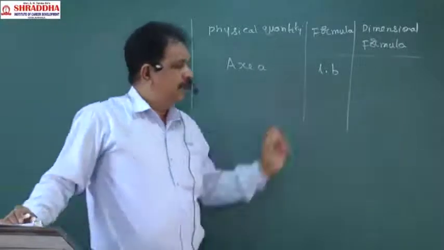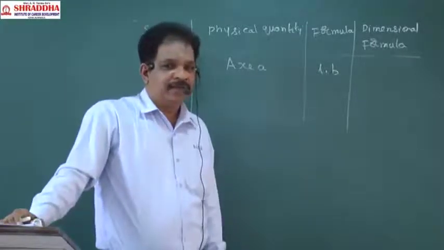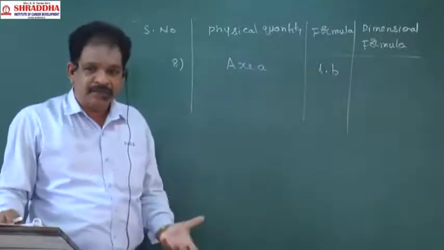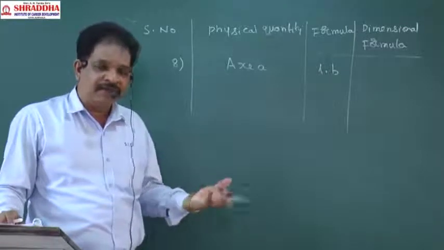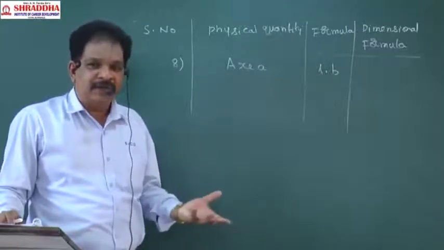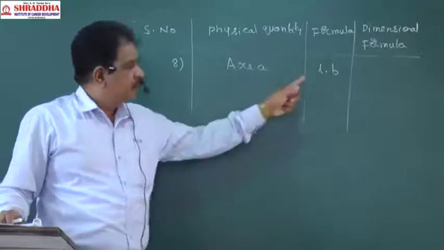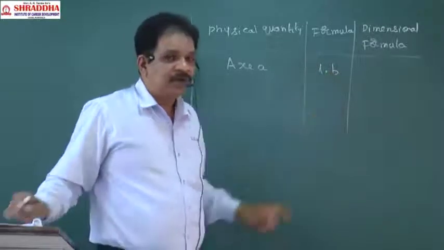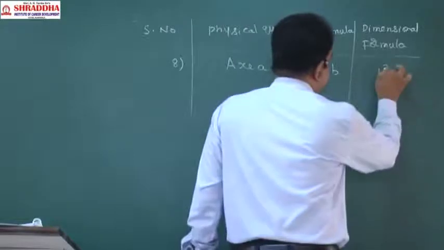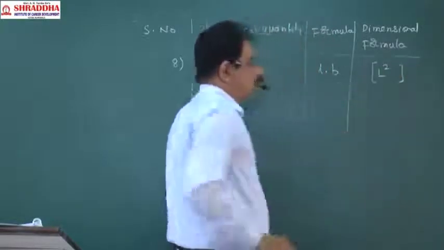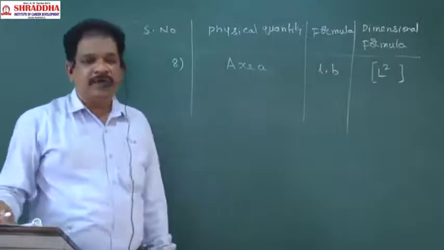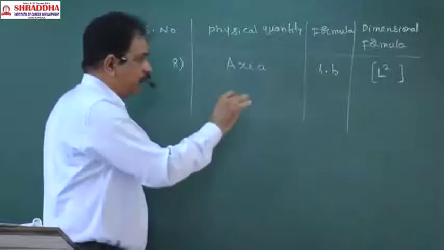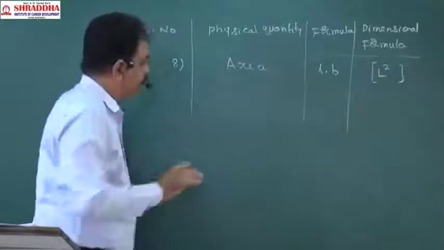Length's dimensional formula is L. Breadth is also a form of length; we measure breadth in meters or centimeters. So it is also L, and L into L totally will be L square. So the dimensional formula of area is L square. Clear? Next, you have to keep that in square brackets, remember.